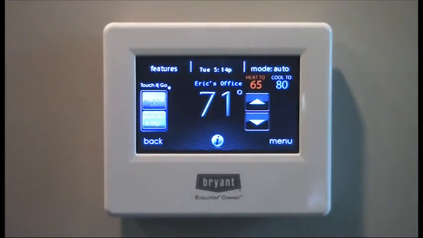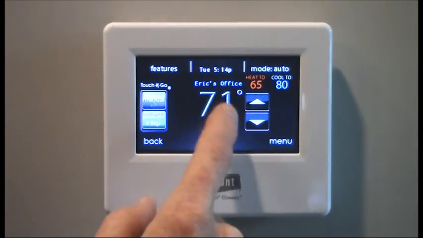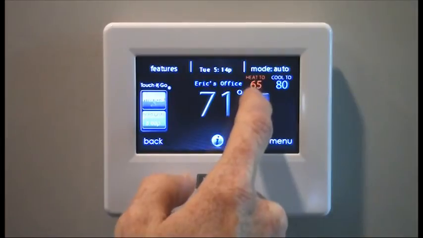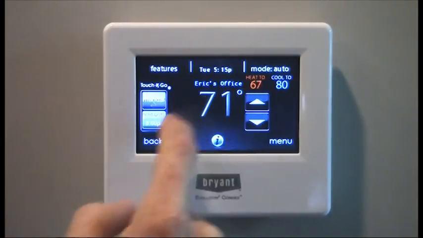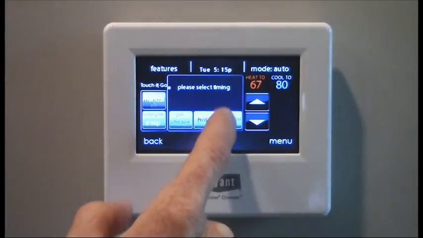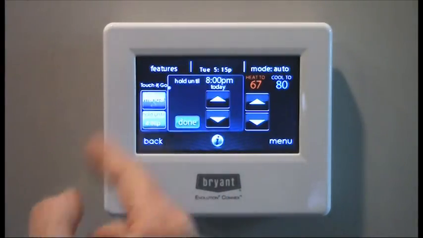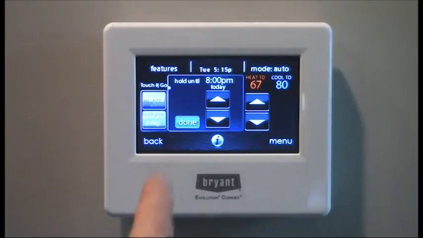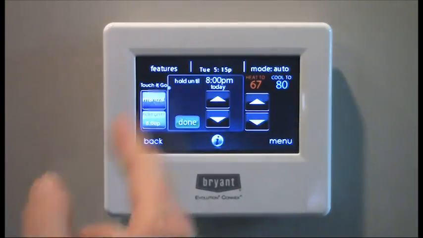One last thing that I want to mention is the touch and go function. You can simply change a thermostat setting, and we're going to hold that setting until a certain time. If you want to hold it till 8 p.m., maybe you know you're going to have more people in the house and you want to cool it down a little bit, and you want to keep that hold until you foresee most everybody will leave, you can simply do that.